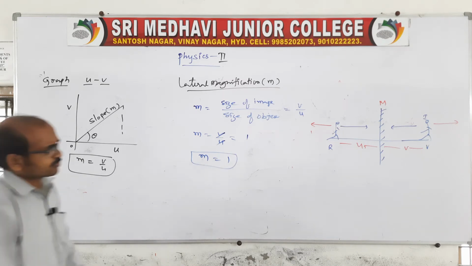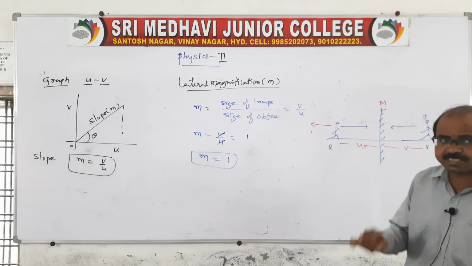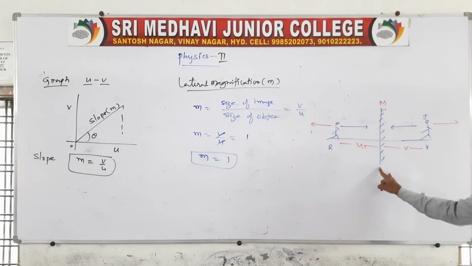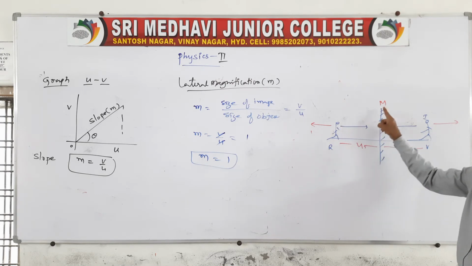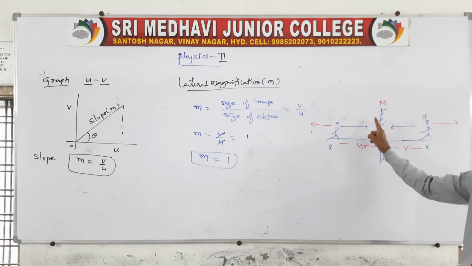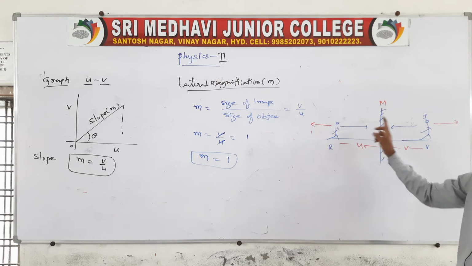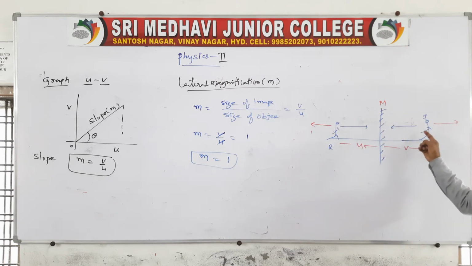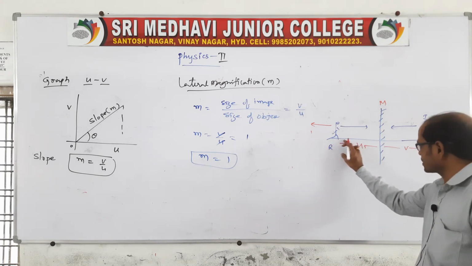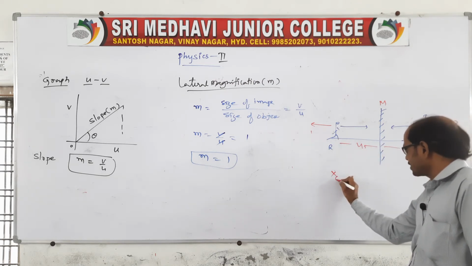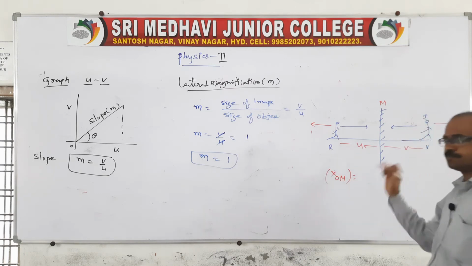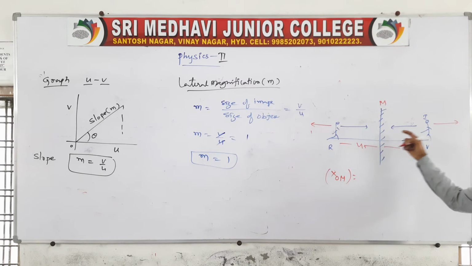I want to tell you one thing about speeds related to the mirror. Suppose it is a mirror and an object is moving towards the mirror, that is the object with respect to the mirror. Therefore the image also moves with respect to the mirror. So the distance of the object with respect to the mirror is equal to the distance of the image with respect to the mirror. We can say the same for speed or velocity. We can write like this, along the x-axis: x of object with respect to mirror is equal to minus x of image with respect to mirror. If the object is moving towards the mirror, the image also moves.